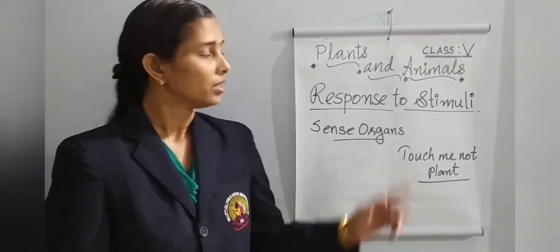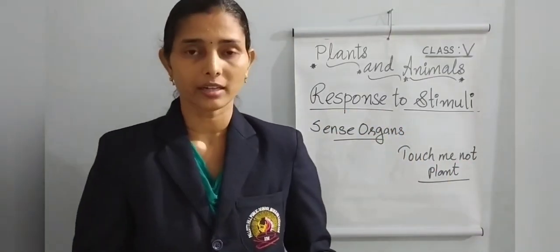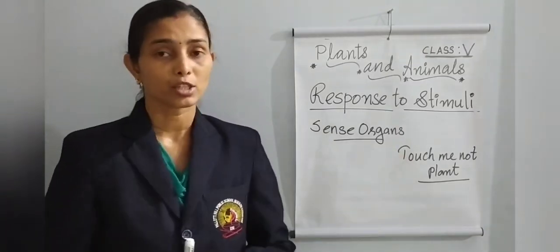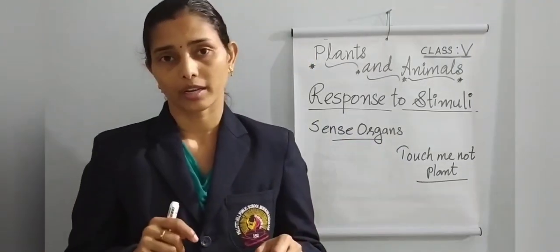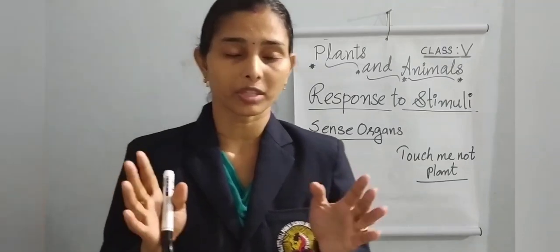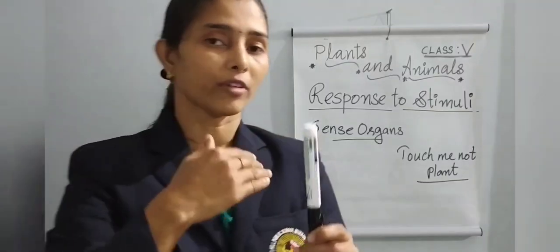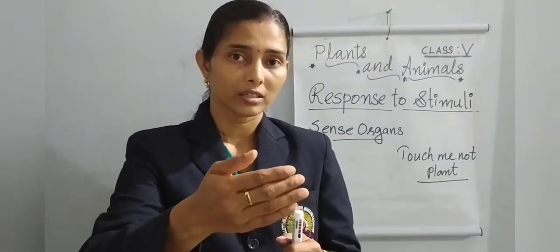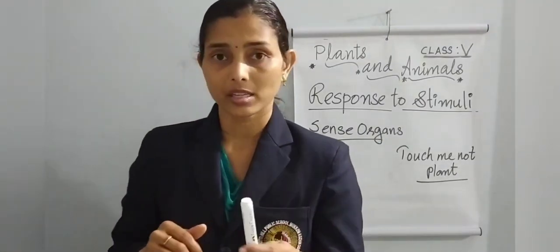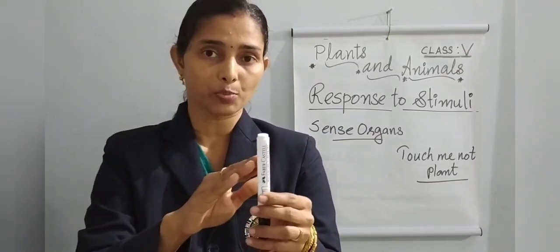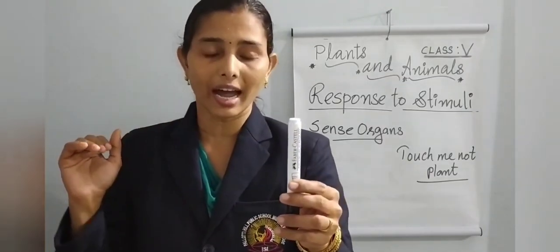Next topic is response to stimuli. In the starting of this lesson, we discussed the stimuli. A stimulus is something we get a response to. If we touch something hot, what will happen? We will get back our hand if we touch something hot. So the hotness is a stimulus. Then our response, when we touch it, is that we will take our hand back from the hot thing.